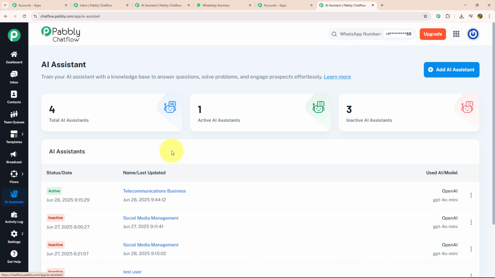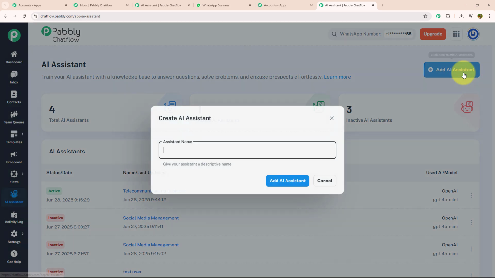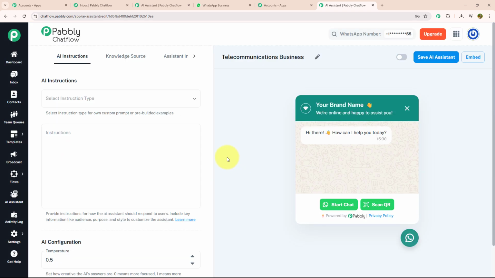Here you can train your AI assistant with a knowledge base to answer questions, solve problems, and engage effortlessly with your customers. To make a new AI assistant, I'm going to click on add new AI assistant, and after that I'm going to provide a name. As we are making this AI assistant for a telecommunication business, I will add that. Now my AI assistant is added over here.